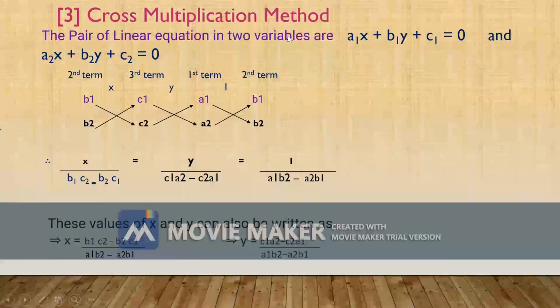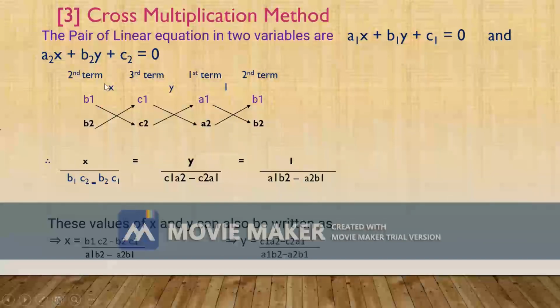b1, b2, the coefficients of y, this is the second term. c1, c2, the constant terms. a1, a2, the coefficients of x. And again the second term b1, b2, coefficients of y.